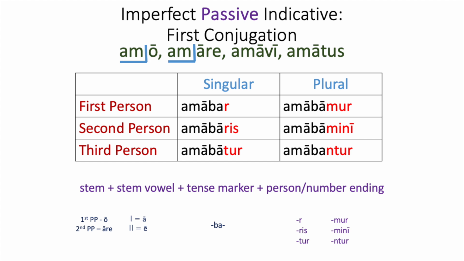If we change these to the passive, we keep the stem and our tense marker ba, we just change the ending. So instead of bam, bas, bat, it's bar, baris, batur. So first person singular, amabar, I was being loved. Amabaris, you were being loved. Amabatur, he, she, or it was being loved. Amabamur, we used to be loved. Amabamini, y'all used to be loved. And amabantur, they used to be loved, or they were being loved.